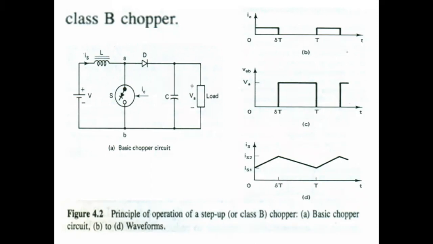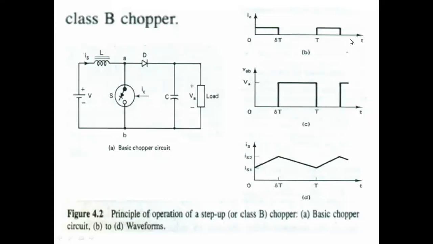Okay, so the IC will be 0 for delta T to T. If the IC is 0 here, the switch is closed from 0 to delta T. It remains closed for the interval 0 to delta T, and it remains open for the interval delta T to T.